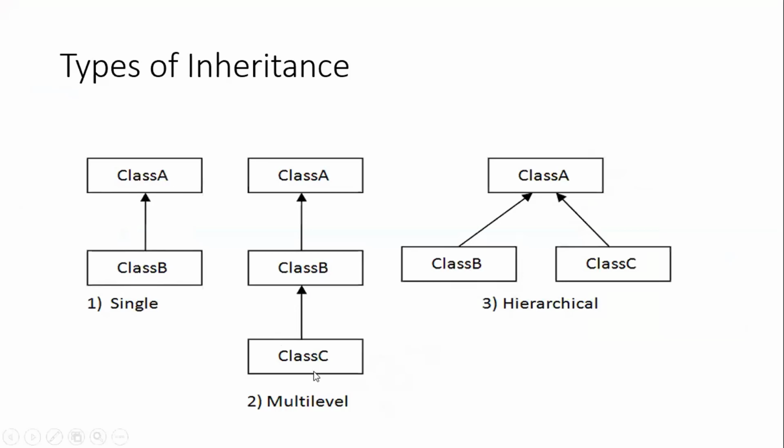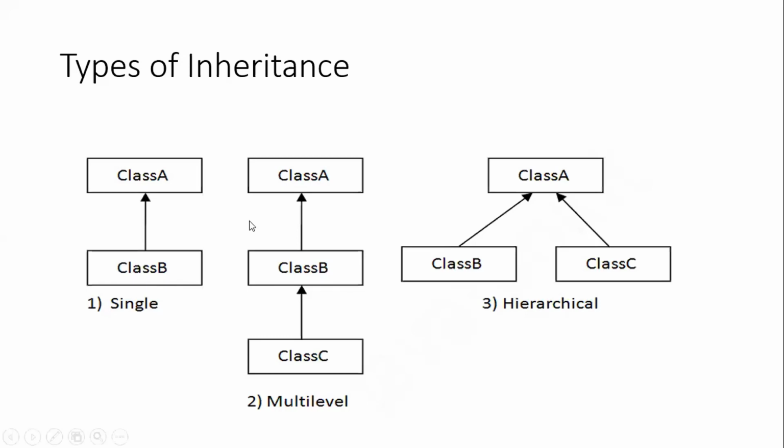Multi-level, right? See, this is level 1, level 2, level 3. In this case, there is a class C which is inheriting the properties of class B, and in turn class B is inheriting the properties from class A. Can you imagine the program? If someone asks you to write a program to explain different types of inheritance, right? With respect to the example we have seen, which type of inheritance have we used? We have used a single inheritance, right?